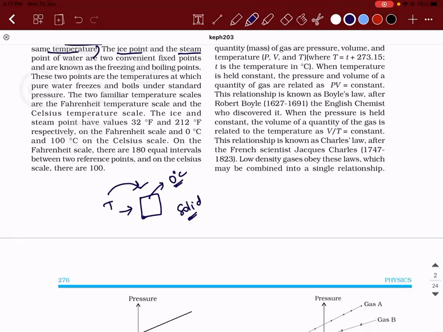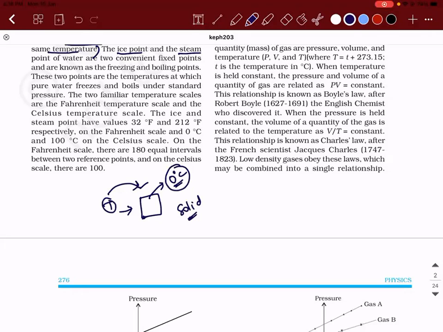Now, the question that we need to answer is, ice will melt at what temperature? You're supplying some heat, so what is expected? The 0°C should slowly rise, no? It should become 1°C, 2°C, something like this, because somebody is giving you energy in the form of heat. So your temperature should obviously increase.